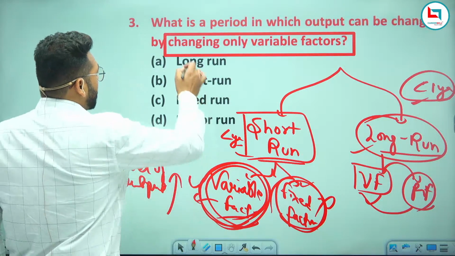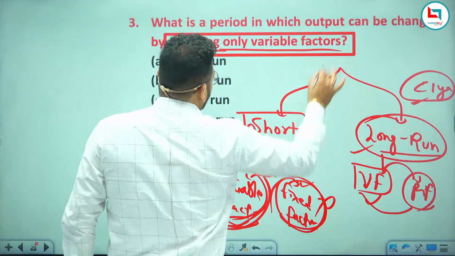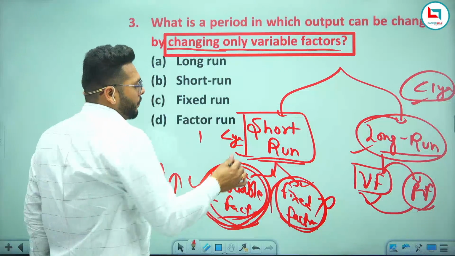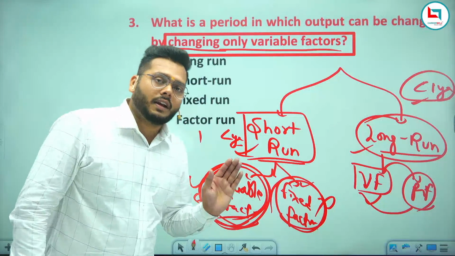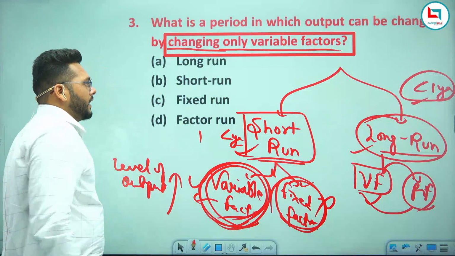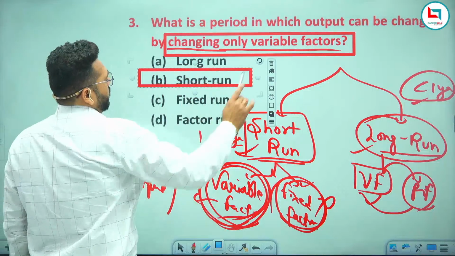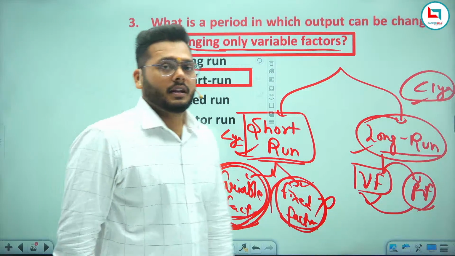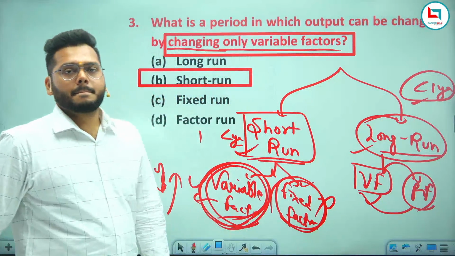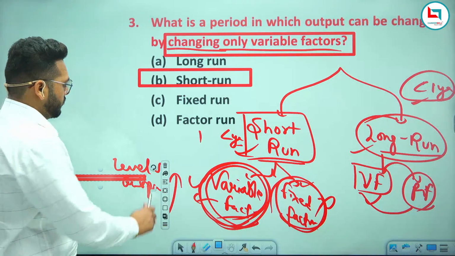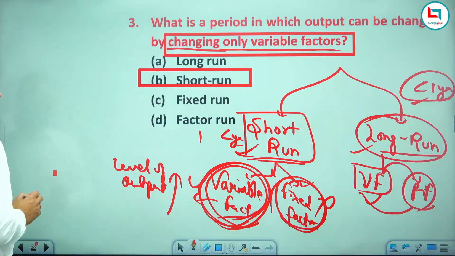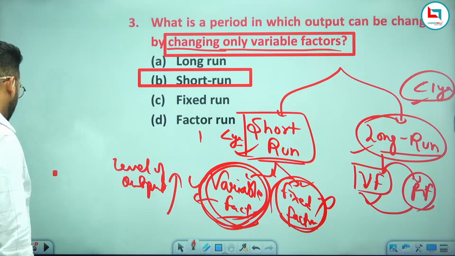So the question is asking about changing only the variable factor. As I have already told you the exact meaning of short run, in short run type of business you change only the variable factor, right? So short run will be your right answer. Just tell me, is there any issue? Any issue you are getting? Just tell me. So short run will be your right answer.